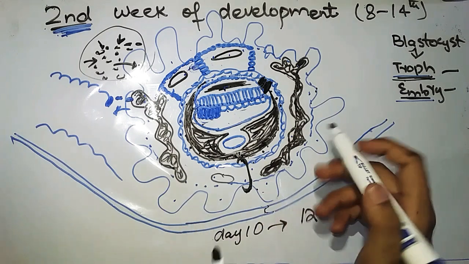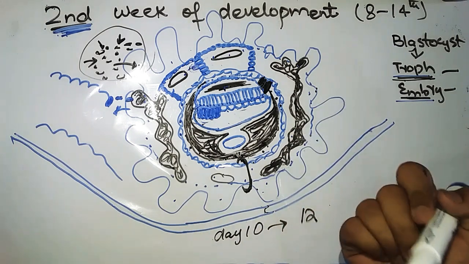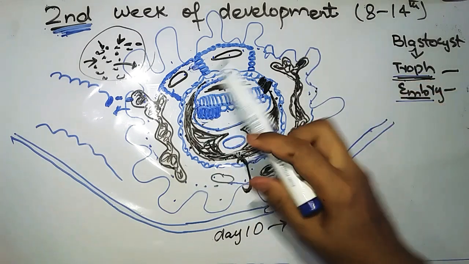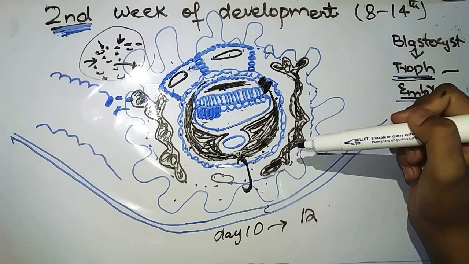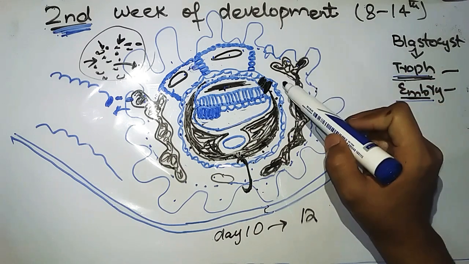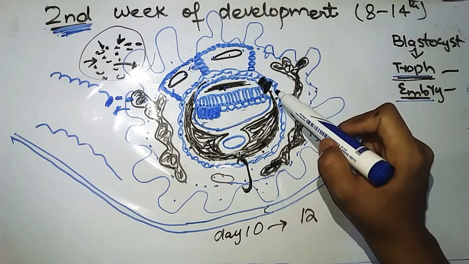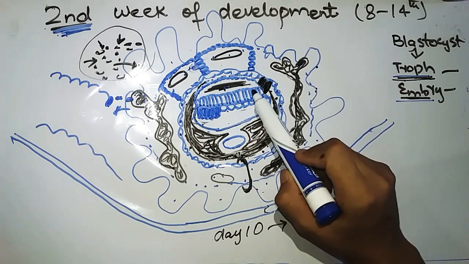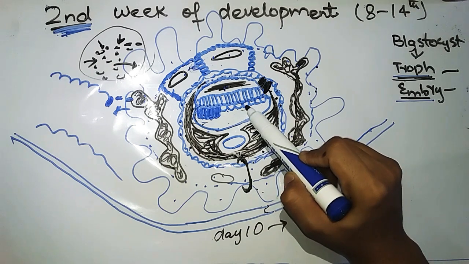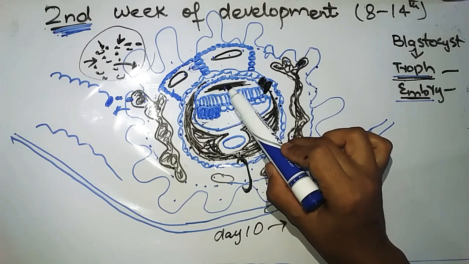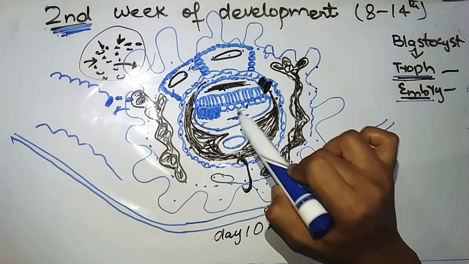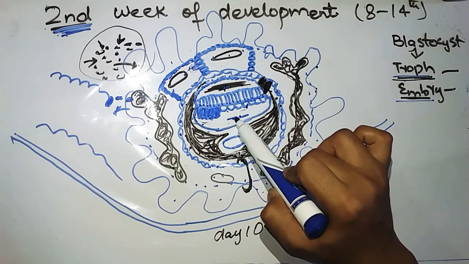The most important thing in the second week of development is the rule of two. Rule of two means that the changes occurring in the second week result in the formation of two things simultaneously. When we talked about it, the trophoblast formed two layers of cells, cytotrophoblast and syncytiotrophoblast, and the embryoblast formed two layers of cells, epiblast and hypoblast. Similarly, two cavities were formed, the amniotic cavity and the primary umbilical cavity.